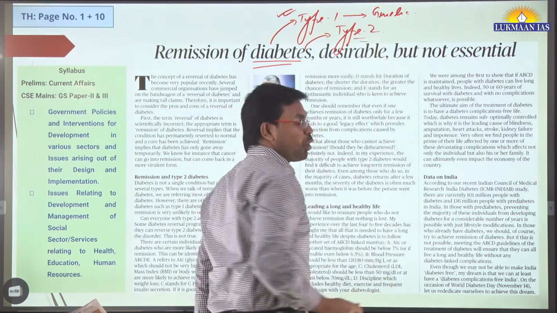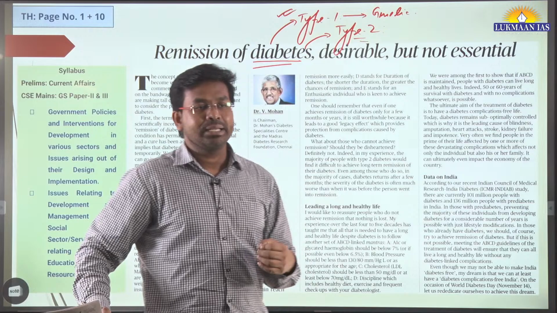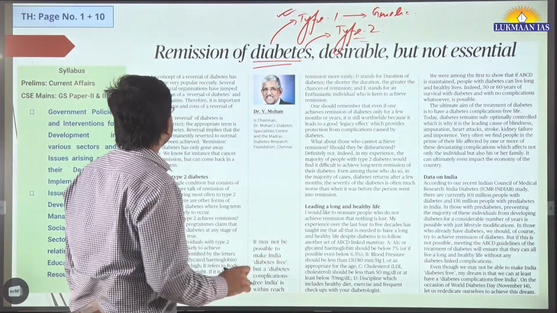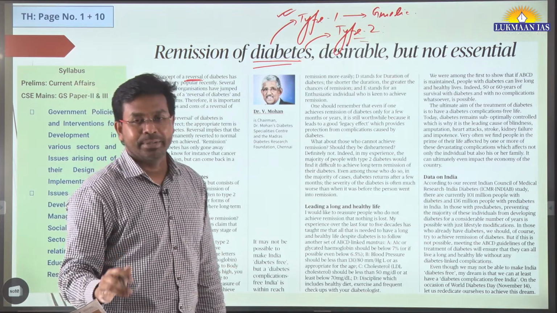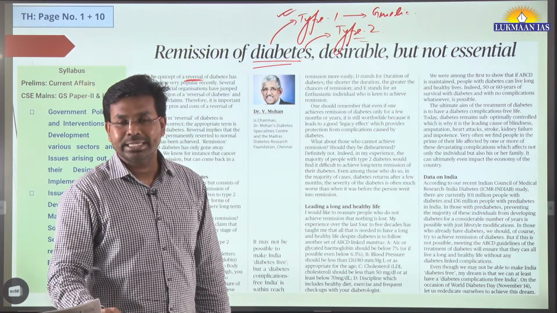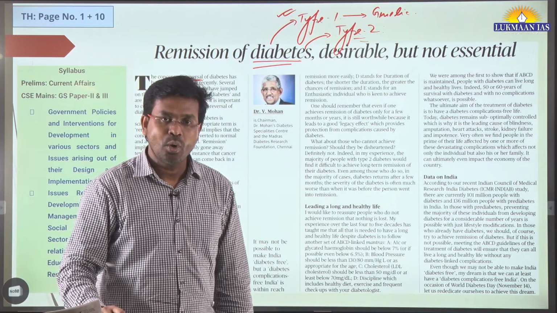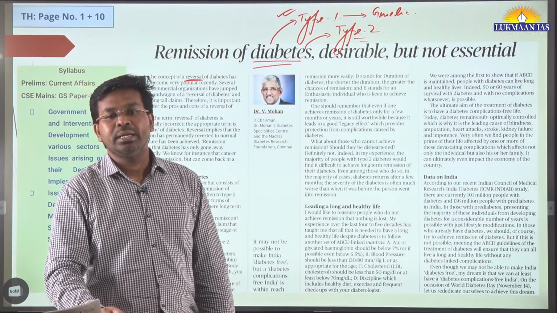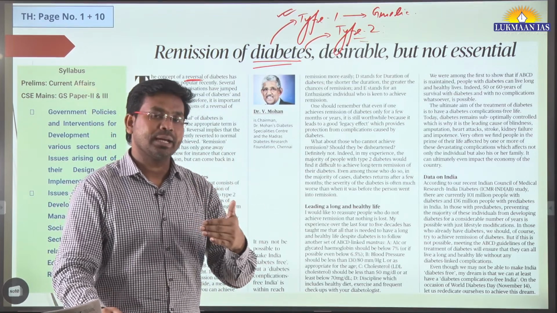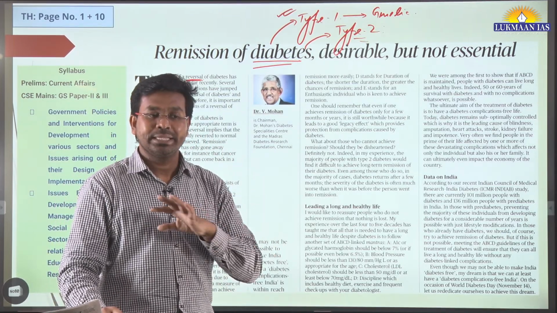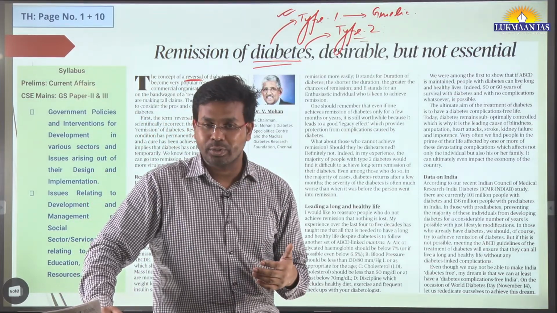Type 2 diabetes. So author says that there are many organizations that claim that they can reverse the diabetes. But author says, to be practical, reversing diabetes is not possible. Why is it not possible? It is because the diabetes can be controlled, it can be brought back to the initial stage, but the cause of diabetes cannot be eliminated altogether.